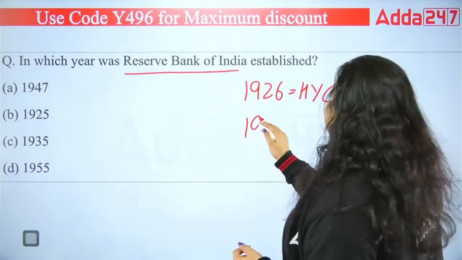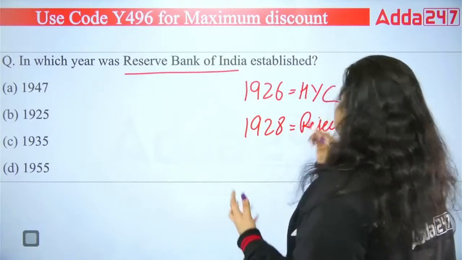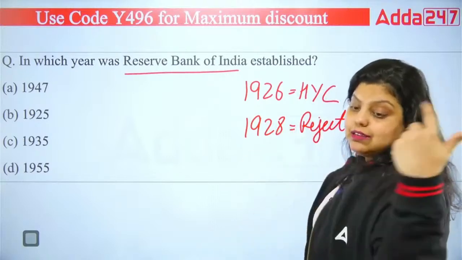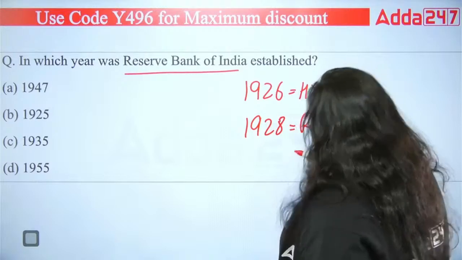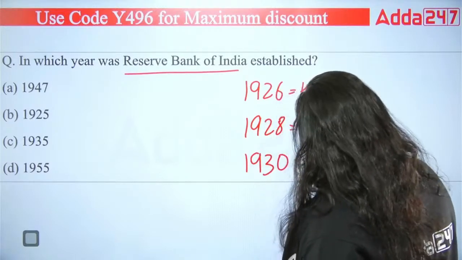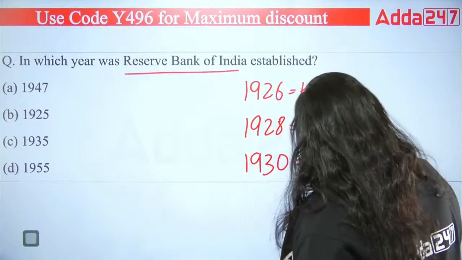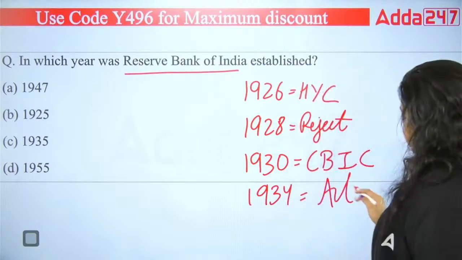The second, in 1928, it was rejected because it was not fulfilling the need of the country to regulate banking system, currency system, and the monetary policy. Then in 1930, Central Bank Investigation Committee came. And after this committee's report in 1934, RBI Act was passed.